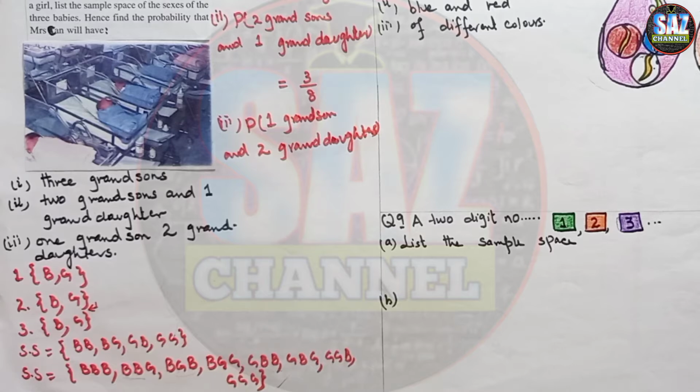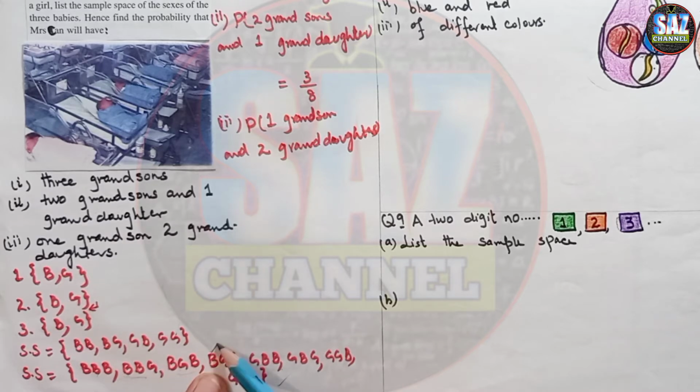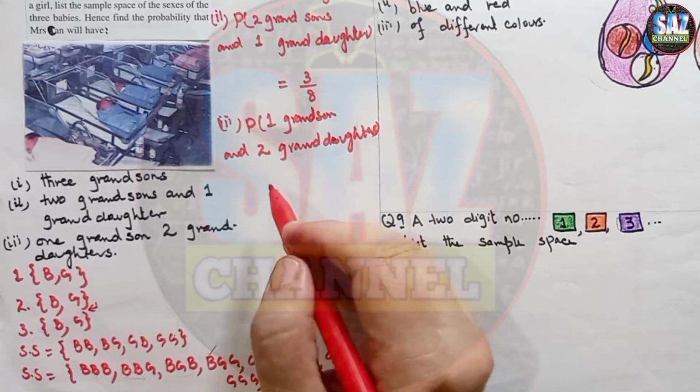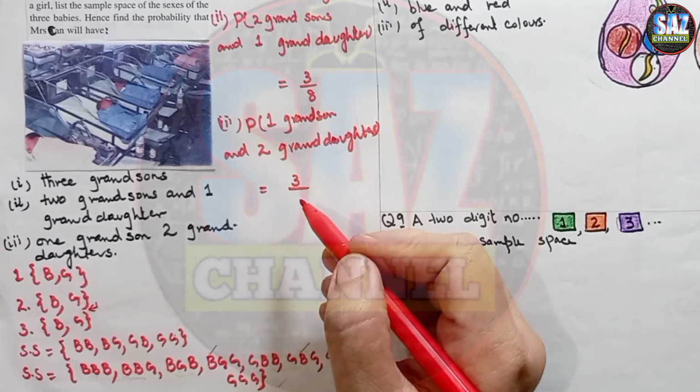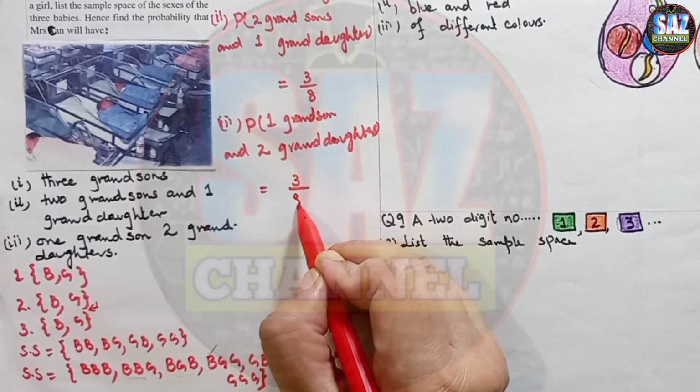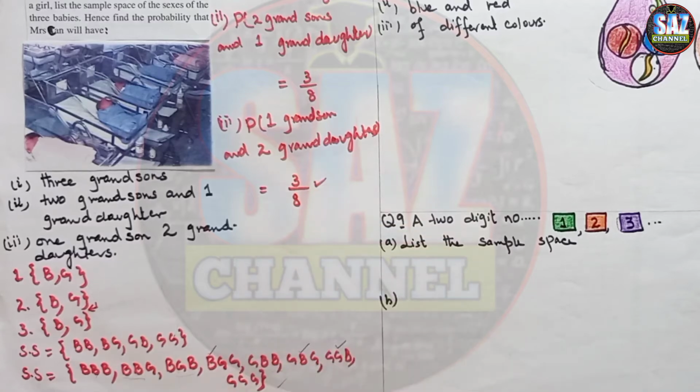One grandson, one boy. This is the situation where we are getting one boy and two girls. So again, there are 3 chances out of 8 chances where we are getting one grandson, one boy and two girls. I hope you are clear about this situation.